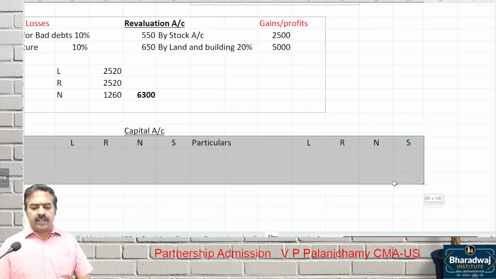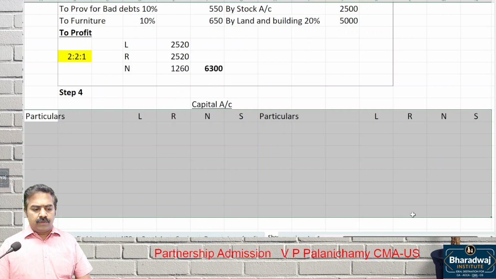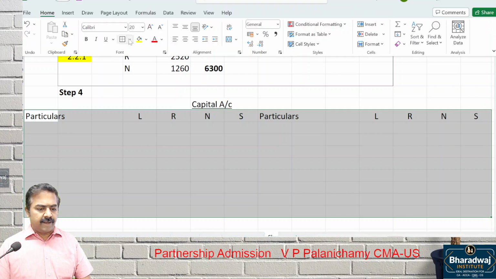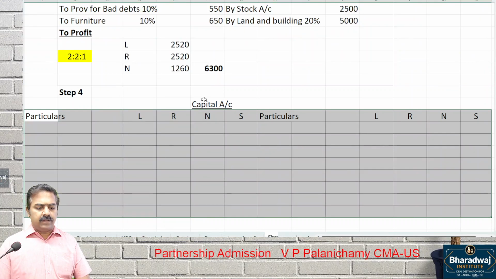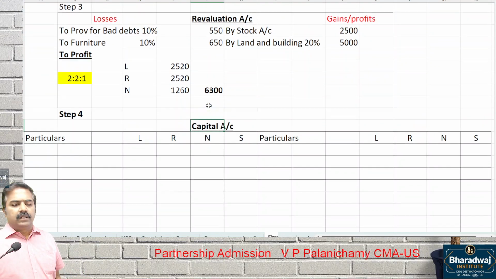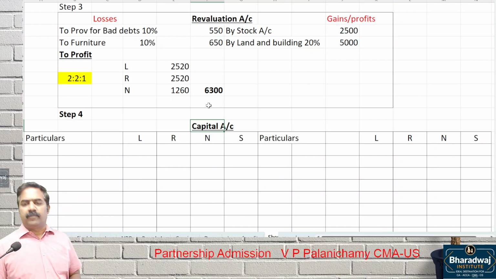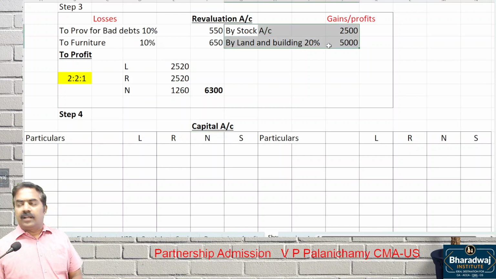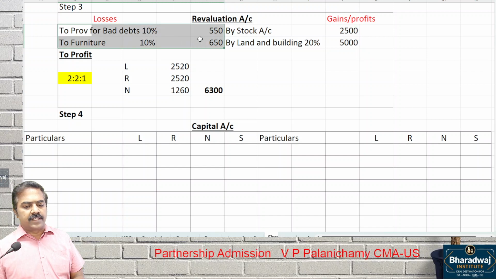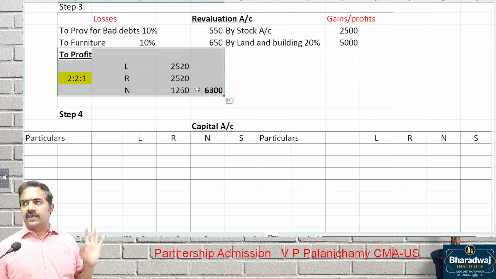Start. Particulars, how many columns? 4 columns on each side. Have it, then we will start. Any doubt in revaluation account? Listen, any doubt in revaluation account? Stock, land and building appreciating, other assets are reducing, you get the profit or loss. Clear? Pay 100% attention here. Okay, if you chat amongst yourself, please go outside and chat and come back. No need of being in the class. Okay, listen, 100% listen because it's the first problem we are doing.